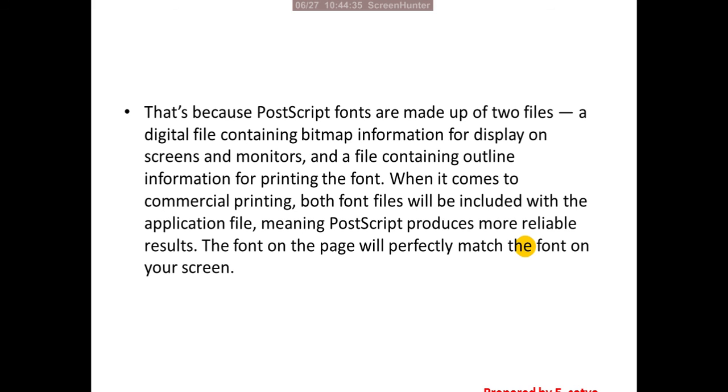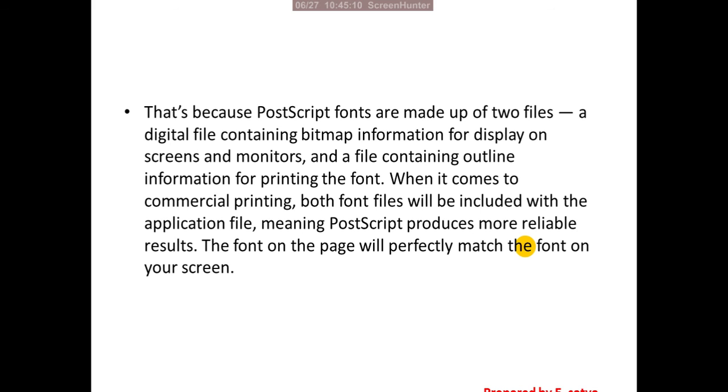That is because PostScript fonts are made up of two files: a digital file containing bitmap information for display on screens and monitors, and a file containing outline information for printing the font. When it comes to commercial printing, both font files will be included with the application file, meaning PostScript produces more reliable results. The font on the page will perfectly match the font on your screen.